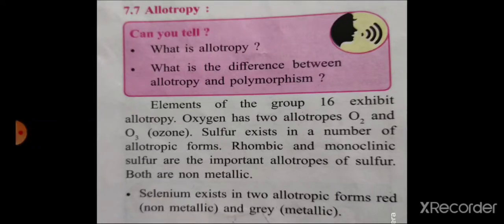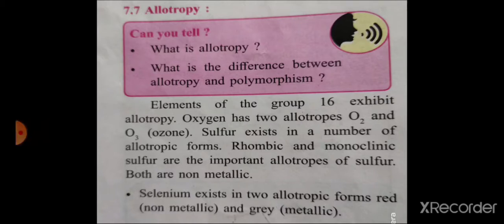The elements of group 16 exhibit allotropy. Oxygen has two allotropic forms, O2 and O3. Sulfur exists in a number of allotropic forms. Rhombic sulfur and monoclinic sulfur are important allotropes of sulfur, both non-metallic.